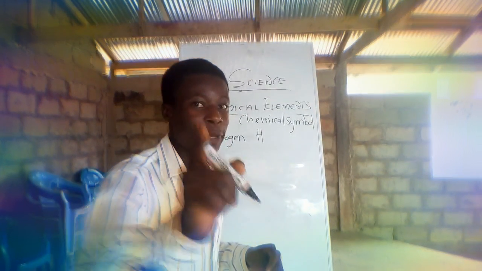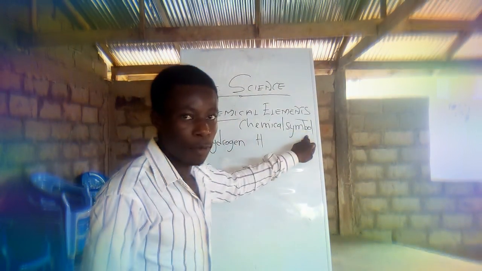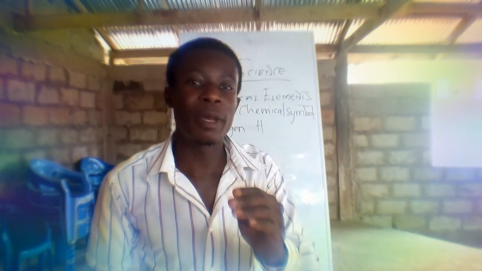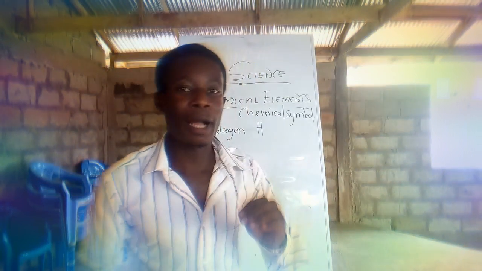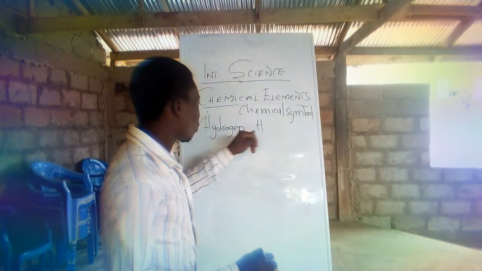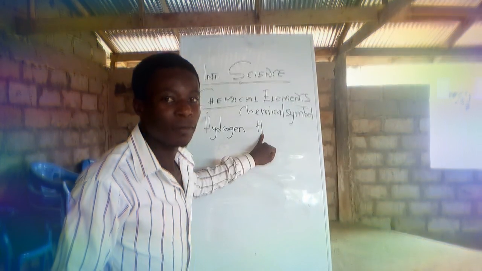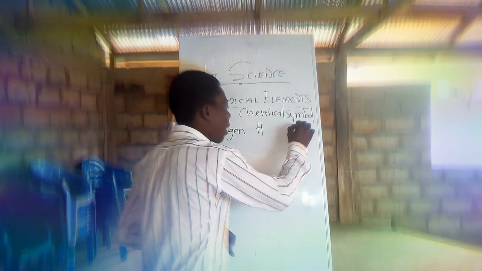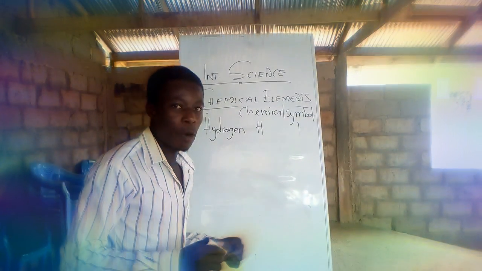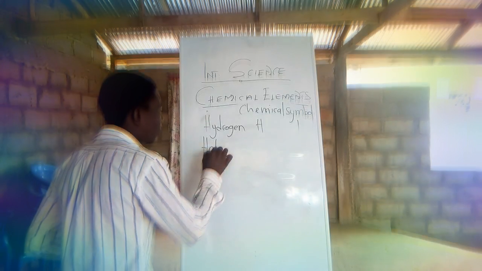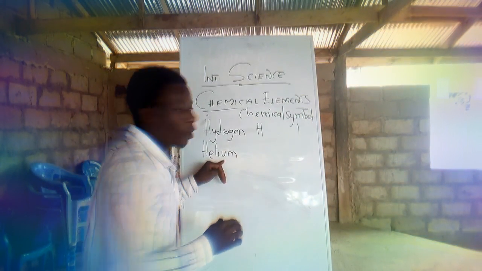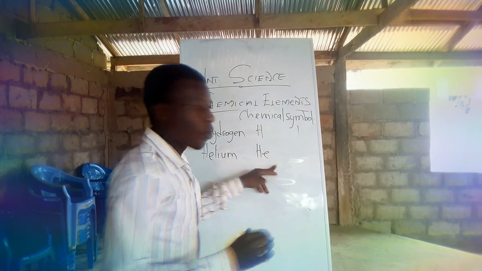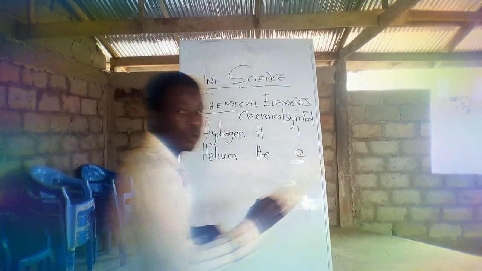Every element is represented by what you call a chemical symbol. So wherever you are, know every element, or any of the 20 elements, know each of them and their chemical symbols. For example, hydrogen has the chemical symbol H with atomic number 1. And we have helium. Helium has the chemical symbol He with atomic number 2.